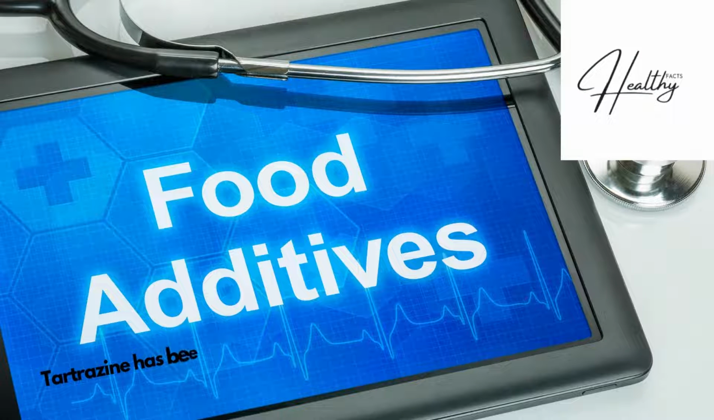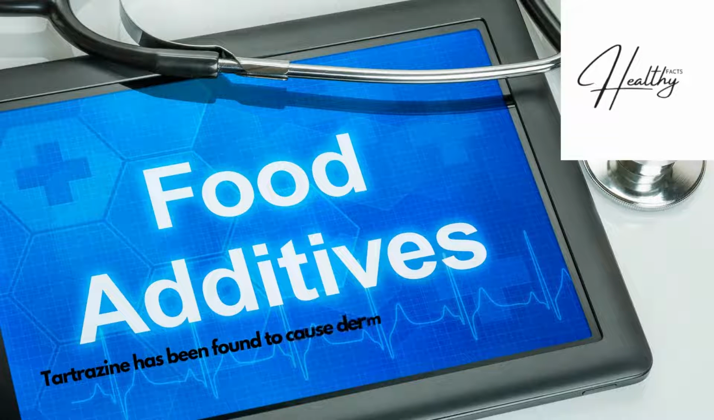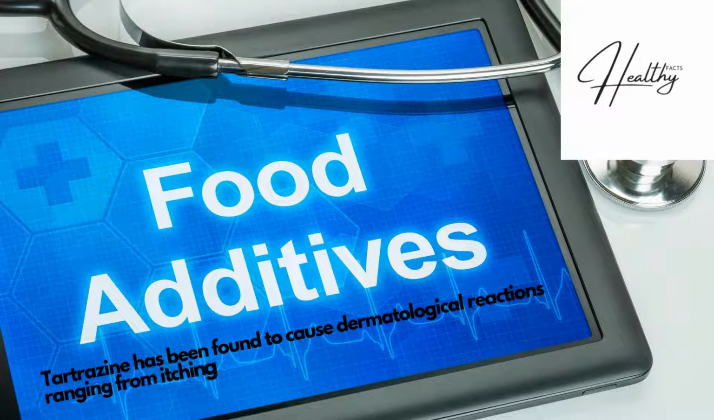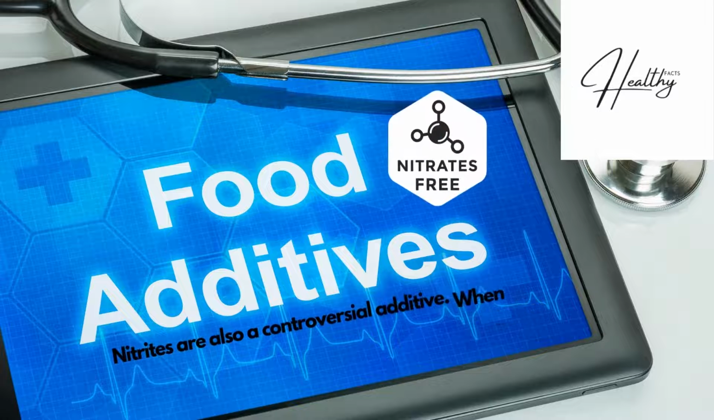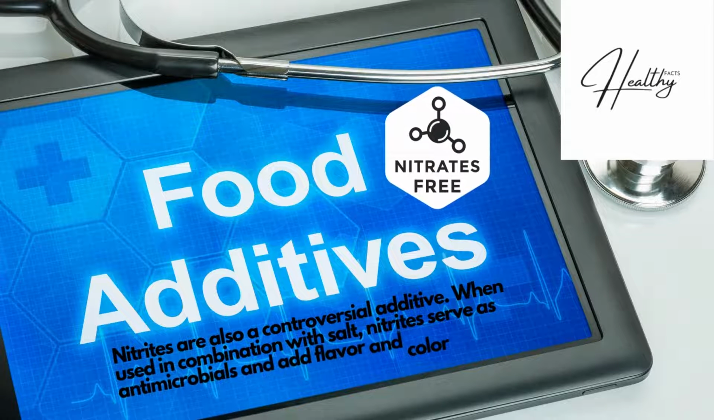Tartrazine, FD&C Yellow No. 5, has been found to cause dermatological reactions ranging from itching to hives in a small population subgroup. Given the mild nature of the reaction, however, it still may be used in foods. Nitrites are also a controversial additive. When used in combination with salt, nitrites serve as antimicrobials and add flavor and color to meats.